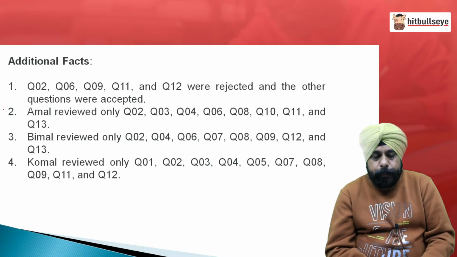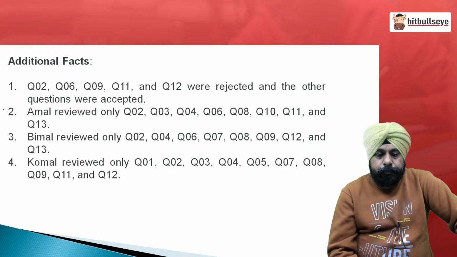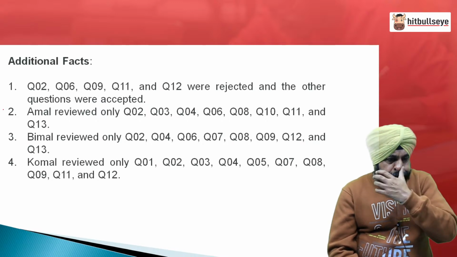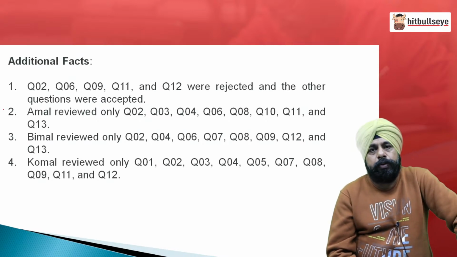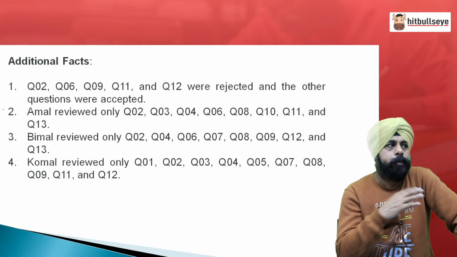Basic information we read, we understood. For questions created by SMEs, two acceptances or two rejections are required to either approve or reject it.